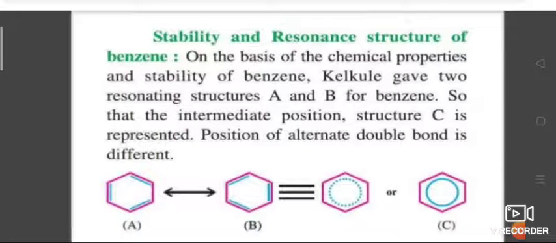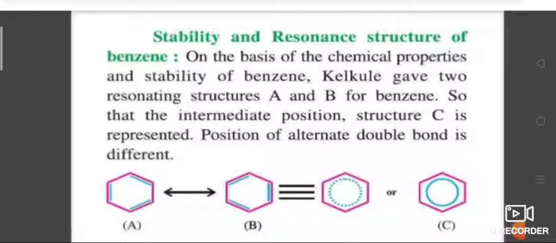Resonance and stability of benzene. Because of the presence of double bonds, the resonance and stability of benzene is explained. The stability of benzene can be explained on the basis of the concept of resonance. According to Kekule, benzene is a resonance hybrid of two structures, structure A and structure B.